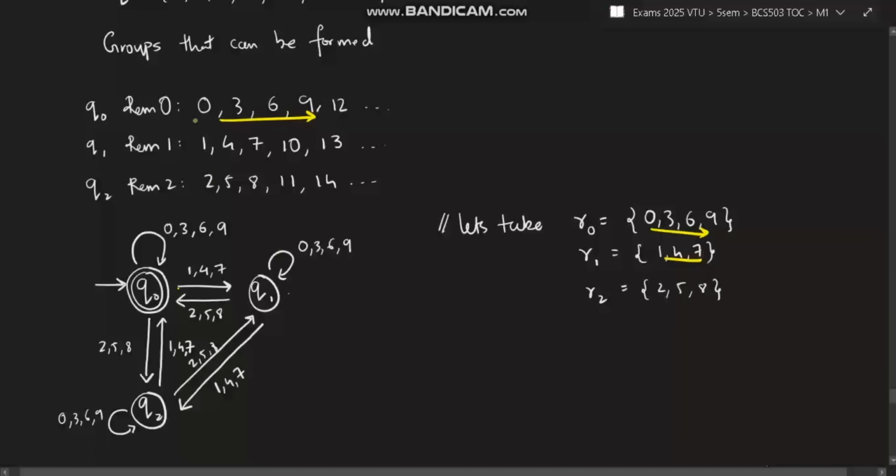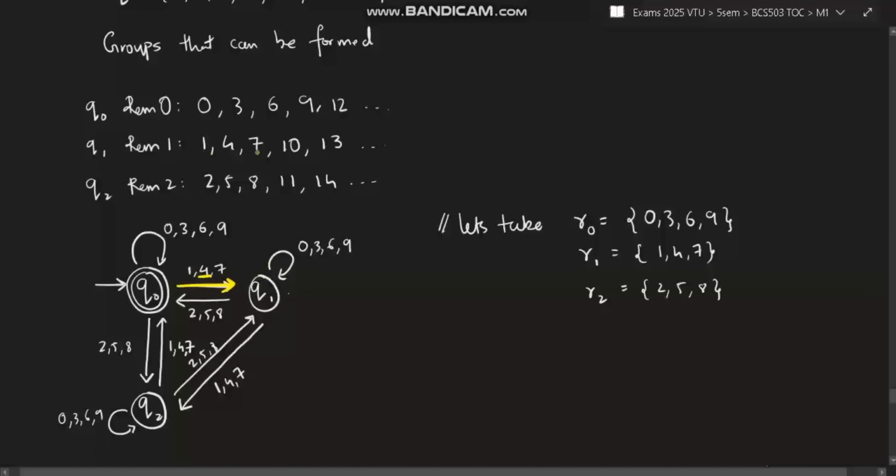From here, if you want to make the group for 0369, what I will be doing is, 147 is present here, it comes to Q1. From here, if I take 0, where it is landing, which remainder, that one I will be pointing to. Now, like that only for 147, where will it point? Suppose I come from here and I take 4. From 4 I am in Q1 now.